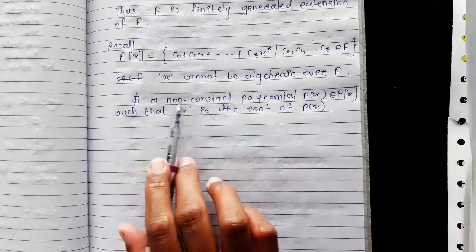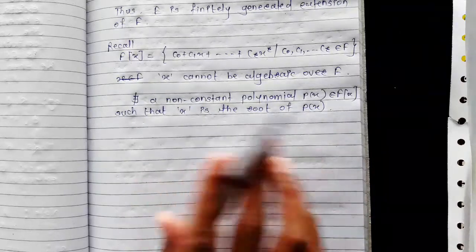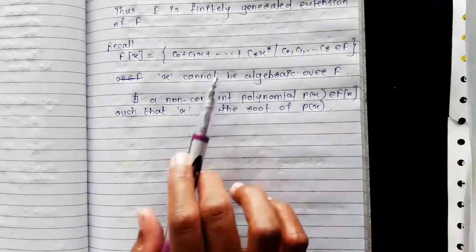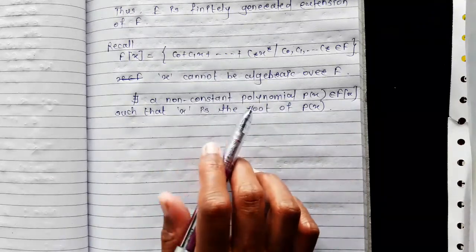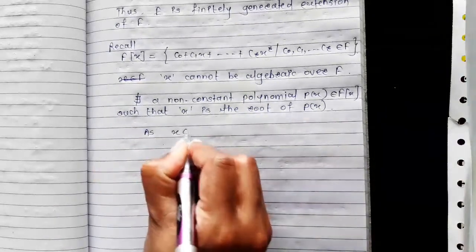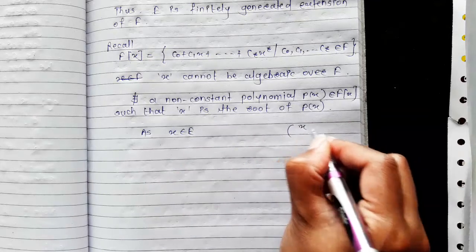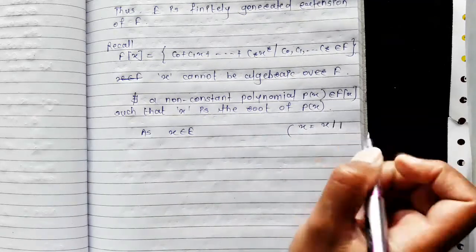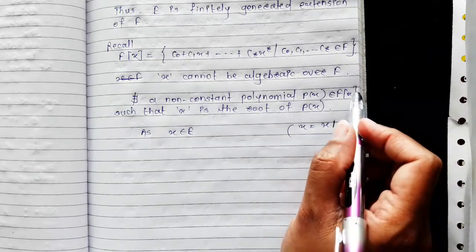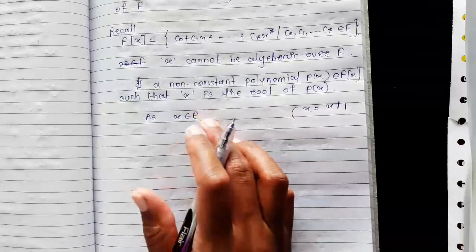Thus, by the definition, x cannot be algebraic over field F. Also, x belongs to field E, because we can write x equals x by 1, where x and 1 are elements of polynomial ring F[x]. So x belongs to the field E.